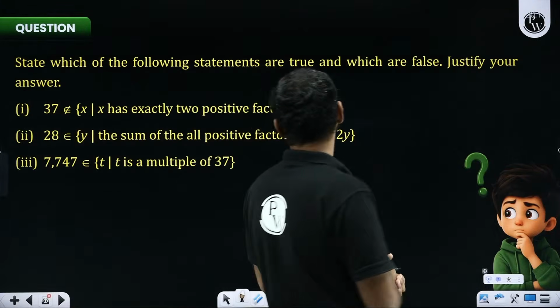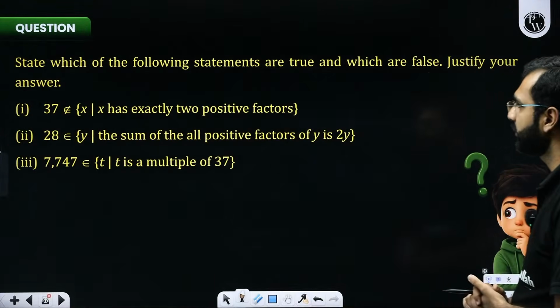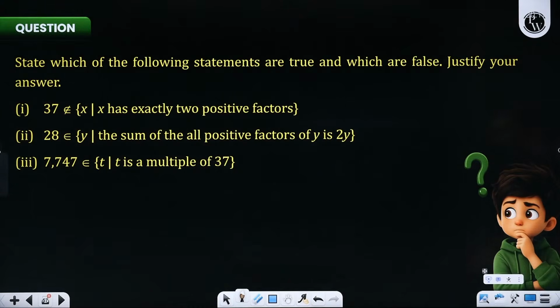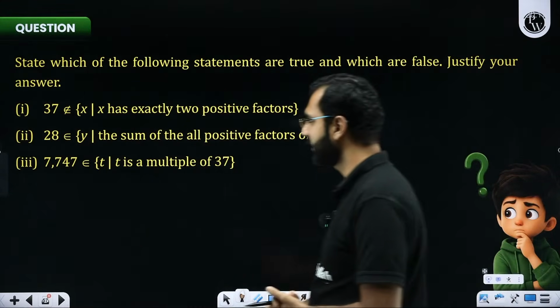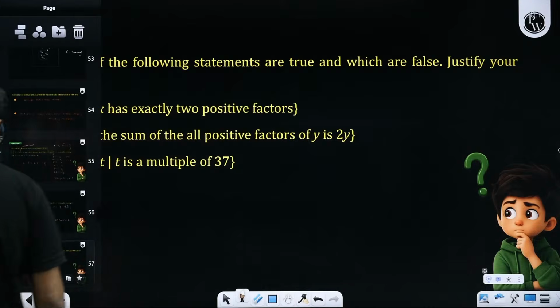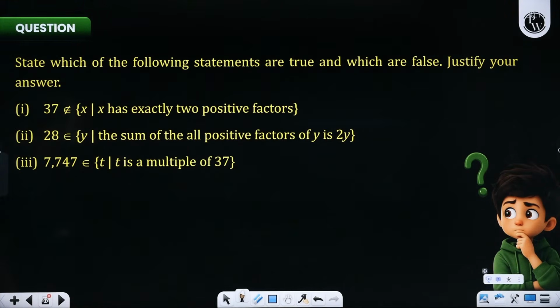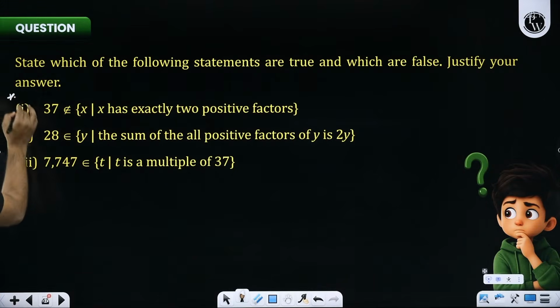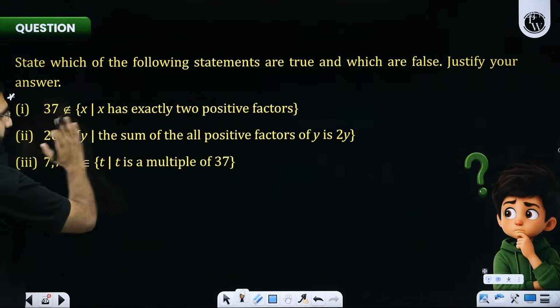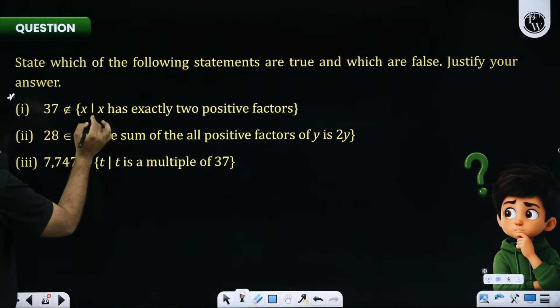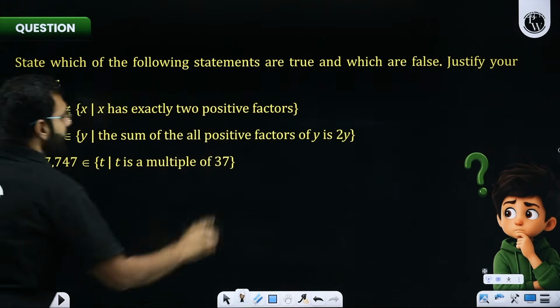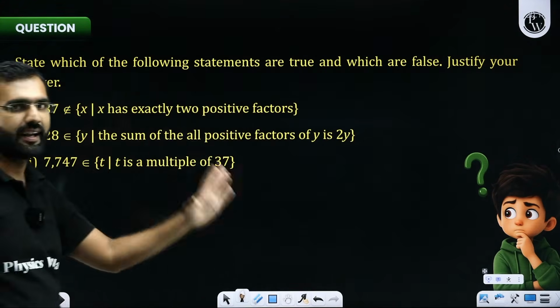Now you need to tell me true or false. Which of the following statements are true and which are false? Justify your answer. So there are 3 questions. Let's solve each of them one after another. The first one, you can tell me your answers in the comments. The first one here: 37 belongs to the set of x such that x has exactly 2 positive factors.